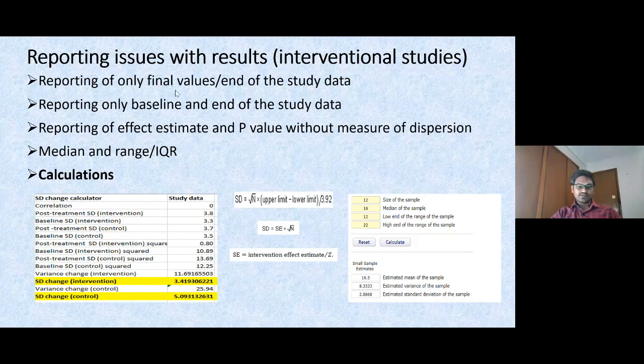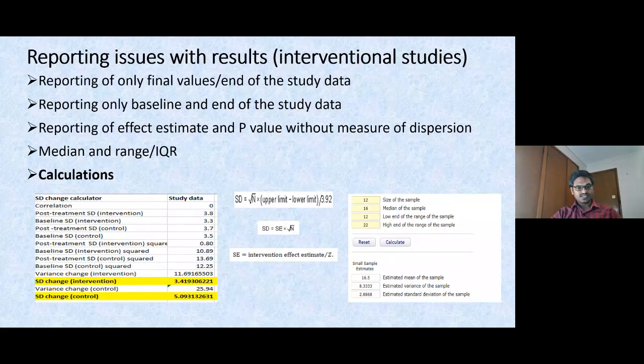Sometimes you can use the final values directly in your meta-analysis, but you have to again run the sensitivity analysis and show whether this value affected your summary estimate or not. Next, reporting only baseline and end of the study data. So here your interest is change from baseline.